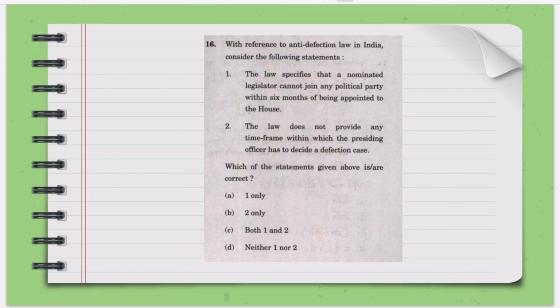With reference to the anti-defection law in India, consider the following statements. 1. The law specifies that a nominated legislator cannot join any political party within 6 months of being appointed to the House. 2. The law does not provide any time frame within which the presiding officer has to decide a defection case. So, which of the following is correct? You can pause and try to answer.